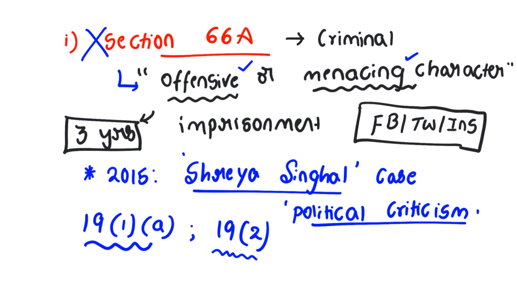Okay, and sir, you said two things in the IT Act 2008 amendment. What is the other change? The other change is, look at this. The same 2008 amendment came with Section 69A of IT Act.